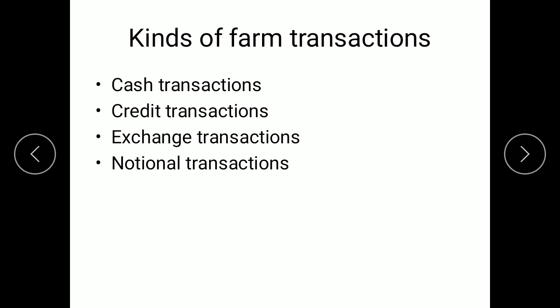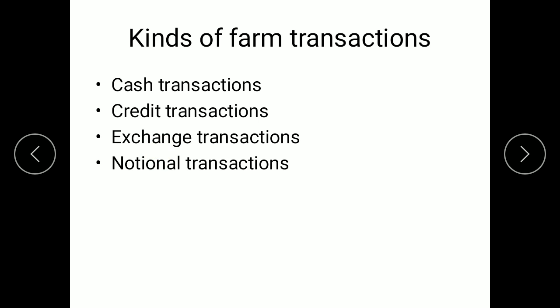The next point is kinds of farm transactions. Farm transactions are classified into four classes: cash transactions, credit transactions, exchange transactions, and notional transactions. Cash transactions are nothing but the receipt and payment of cash. We pay cash for whatever purchases we have made or whatever we have sold. But when it is based on credit, payments and receipts are agreed to be made in a future period of time. So we don't receive or pay the cash at the time of delivery of any particular product. We agree to pay those amounts in a future period. That's what is called credit transactions.